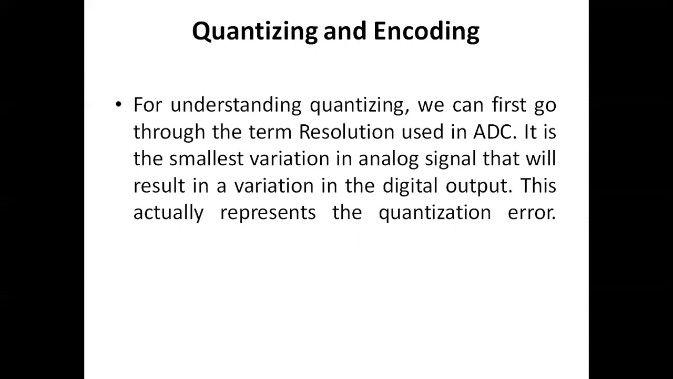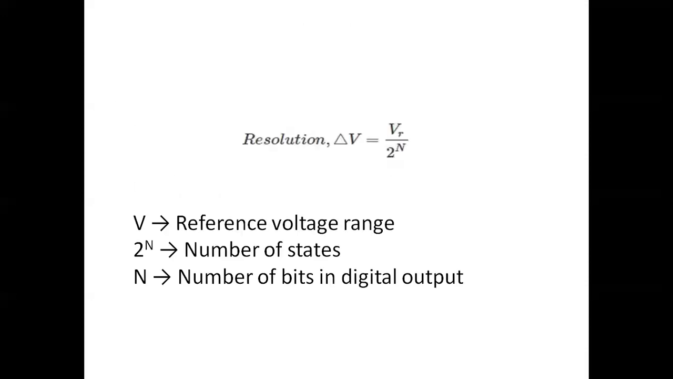Quantizing and encoding. For understanding the quantizing, we can first go through the term resolution using ADC. It is the smallest variation in analog signal that will result in a variation in the digital output. That actually represents the quantization error. Here we have resolution, delta V equals VR upon 2 raised to n, where VR is the reference voltage range, 2 raised to n is the number of states, and n is the number of bits in the digital output.